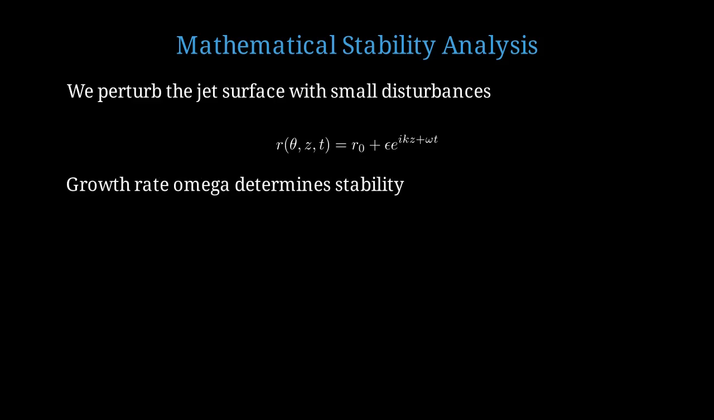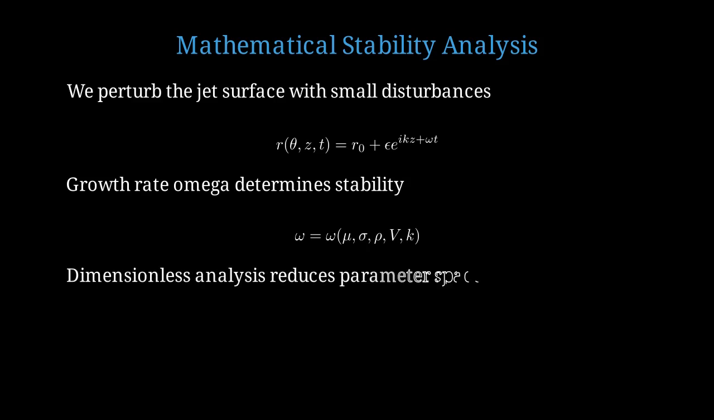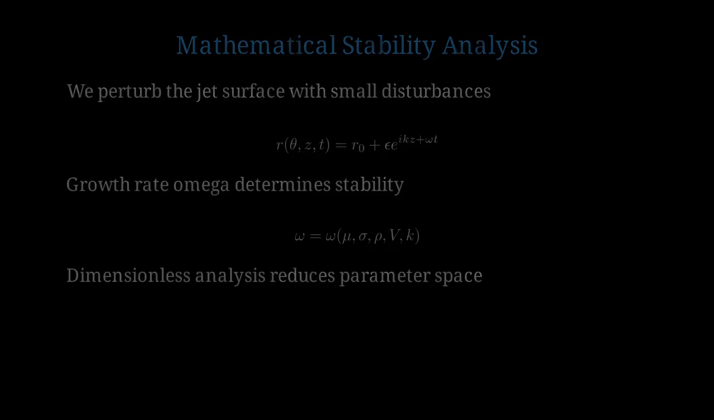Positive omega means instability. The growth rate omega depends on viscosity mu, surface tension sigma, density rho, velocity v, and wave number k. Dimensionless analysis reduces this complex parameter space to just a few key dimensionless groups like the capillary number and Weber number. The paradox has important implications for microfluidic devices.